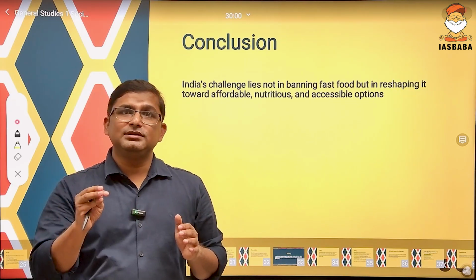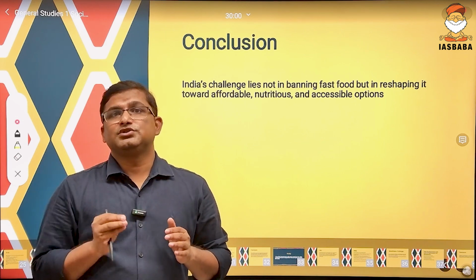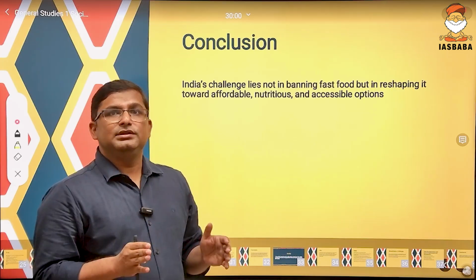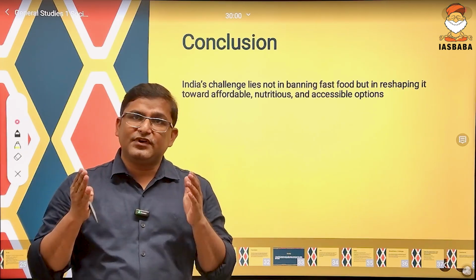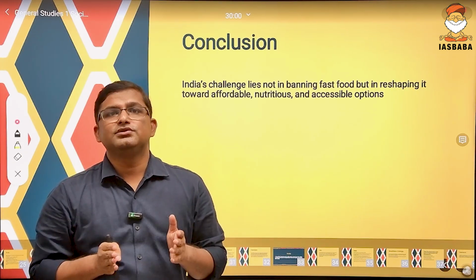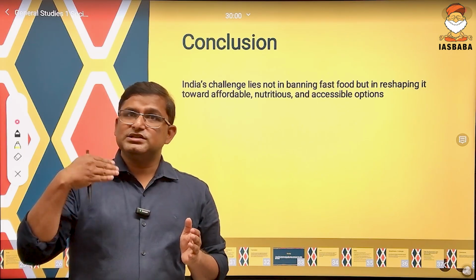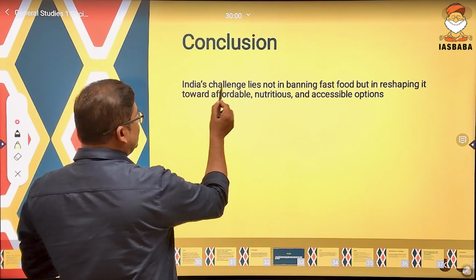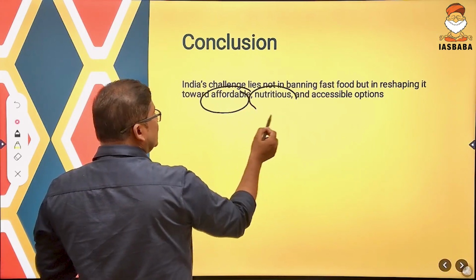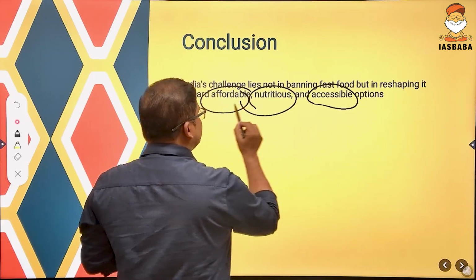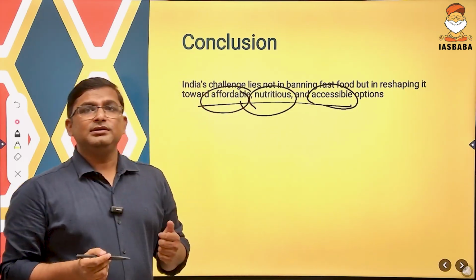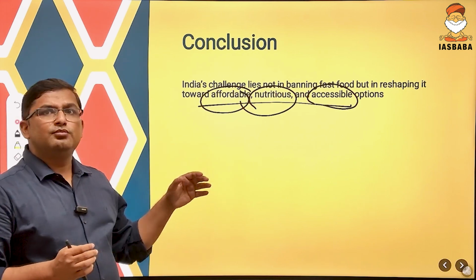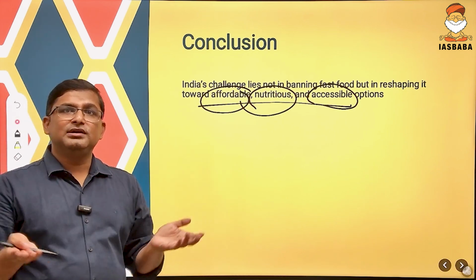You cannot ban anything and stop consumption forcefully. You have to think that banning fast food is not a solution. So the challenge does not lie in banning. The challenge is how to make it more affordable, how to make it more nutritious, and how to make it more accessible. The challenge is in affordability and accessibility, and in making fast food more nutritious by innovating it.